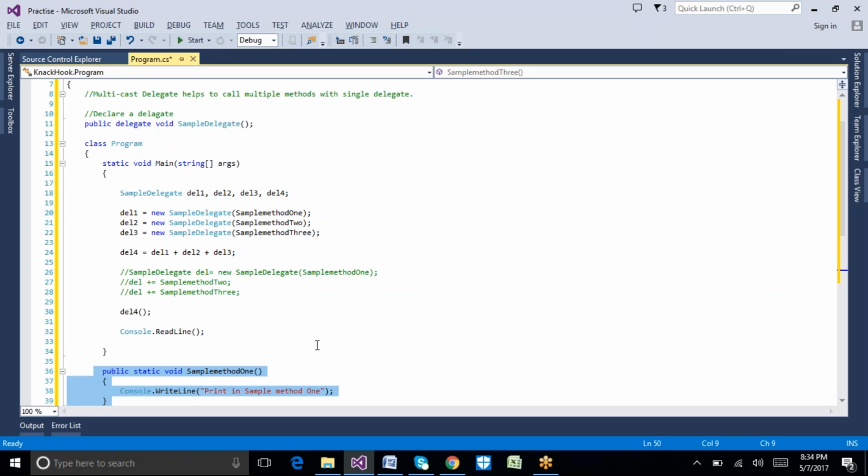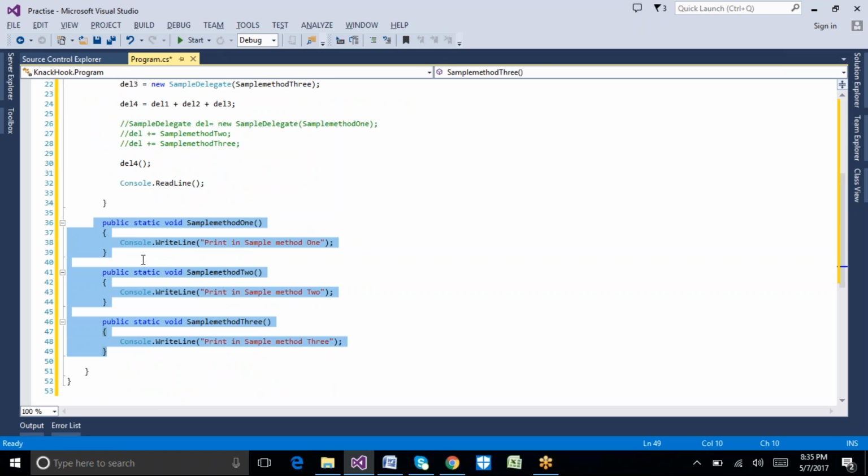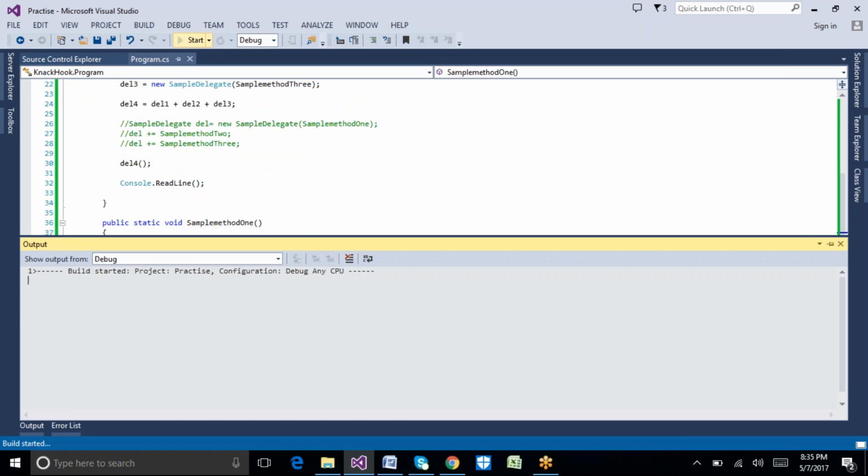How are we doing that? We declare a delegate, and after that we create the objects for our delegate: for delegate 1 we pass method 1, for delegate 2 method 2, and for delegate 3 method 3. Now for delegate 4, I am adding all three delegates: delegate 1 plus delegate 2 plus delegate 3. If I call delegate 4, it automatically calls all three methods: method 1, method 2, and method 3. Let's see how it will work.